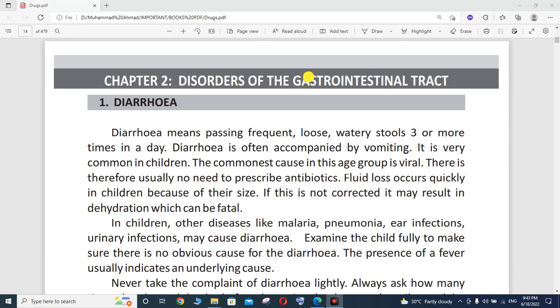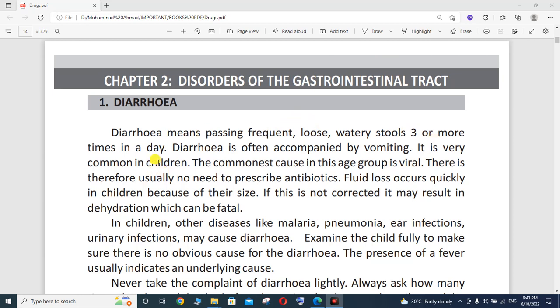So today we will talk about the disorders of the gastrointestinal tract. So let's make a start from diarrhea. Diarrhea is one of the disorders of the gastrointestinal tract. Diarrhea means passing frequent loose watery stools, 3 or more times in a day.